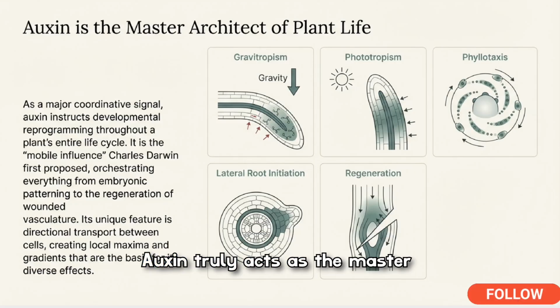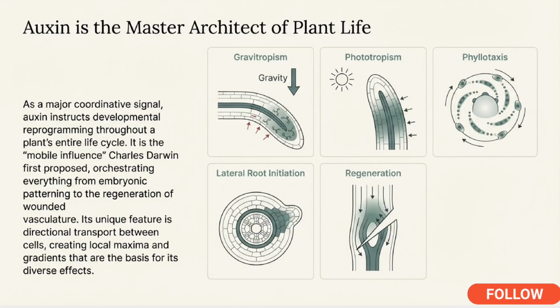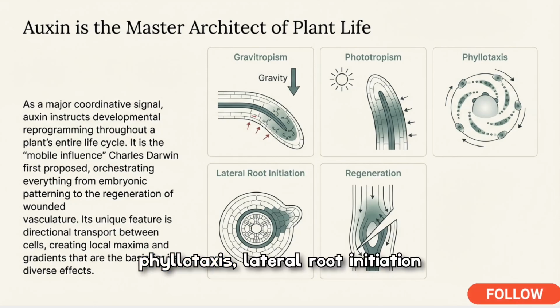Auxin truly acts as the master architect of plant form, coordinating processes like gravitropism, phototropism, phyllotaxis, lateral root initiation, and regeneration. The diagrams illustrate how directional auxin transport creates local maxima and gradients. And the text reminds us that this mobile signal reprograms development from embryogenesis to wound healing, explaining its outsized influence